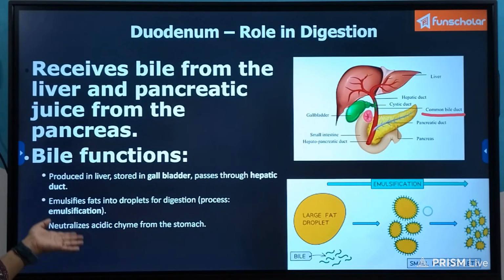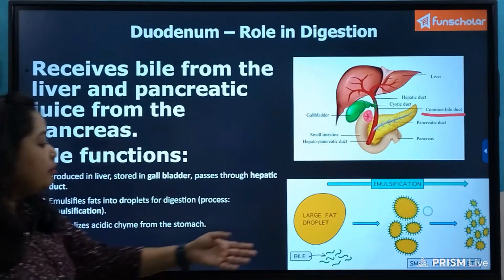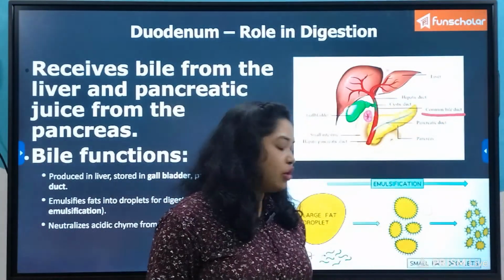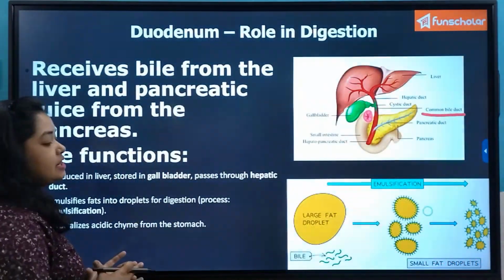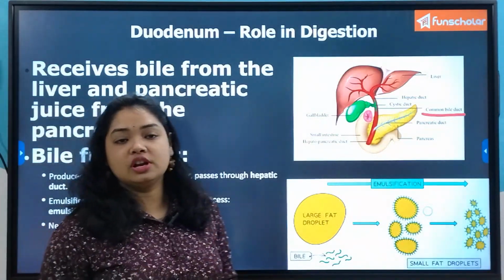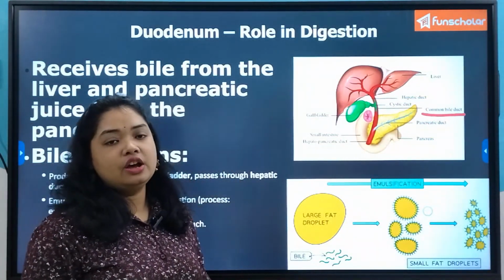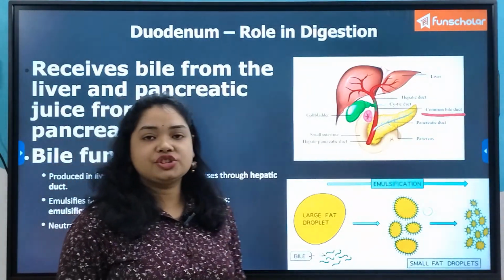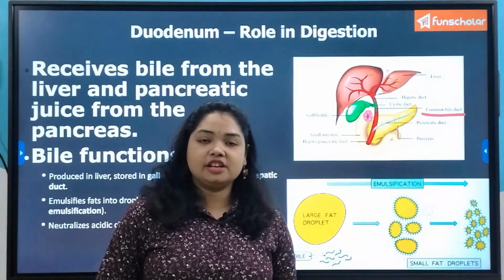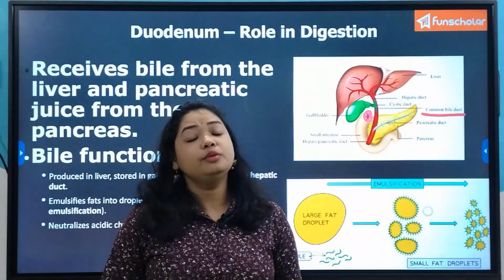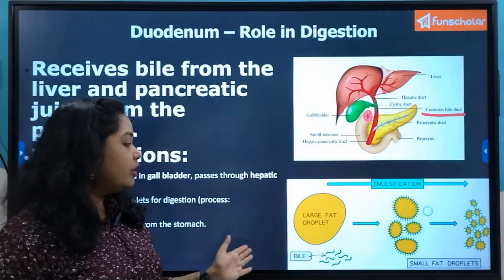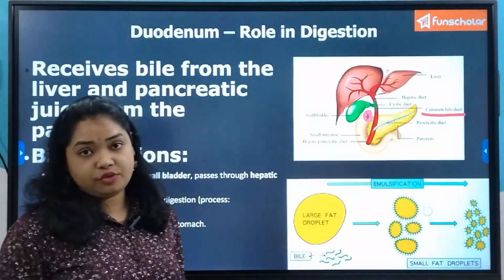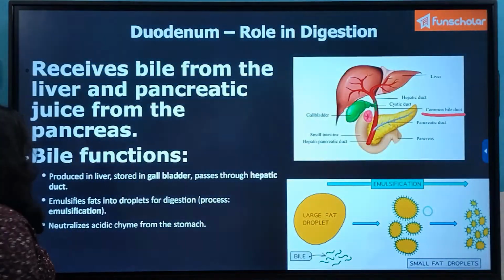And its function is emulsification of fats. That means breaking down of large fat droplets into small fat droplets, because if we break down a large molecule into smaller molecules, the surface area will then increase many folds, and the action of the enzymes as well as the bile juice will be more efficient in converting these droplets or fat molecules into the simplest form, that is the fatty acids and the glycerol.